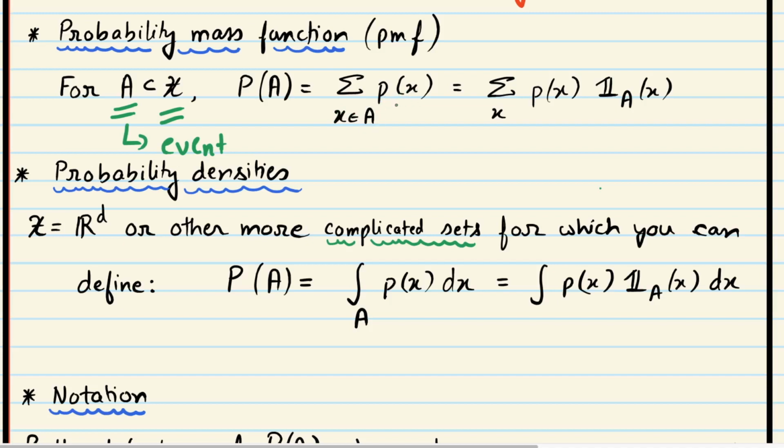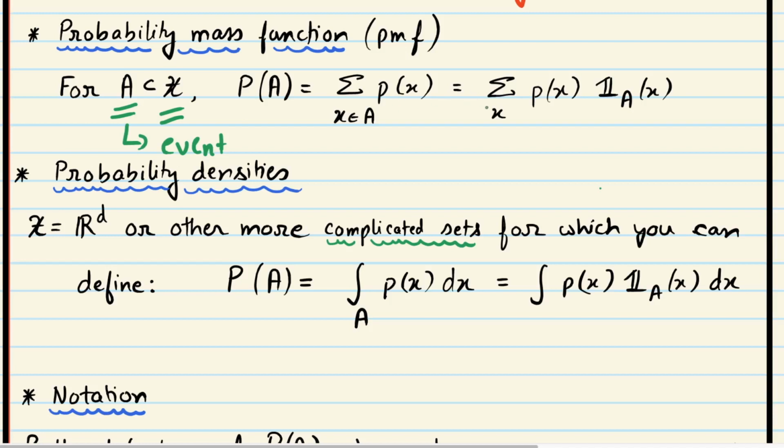Okay. In general, we use this notation small px for the probability mass function evaluated at X. And the probability of a set A, which is a subset of X, so an event A, is just the sum of the probability mass function over all elements in A. That's the definition of probability. That's how this probability mass function can be used to calculate probabilities of events. So that's something which I assume you know.